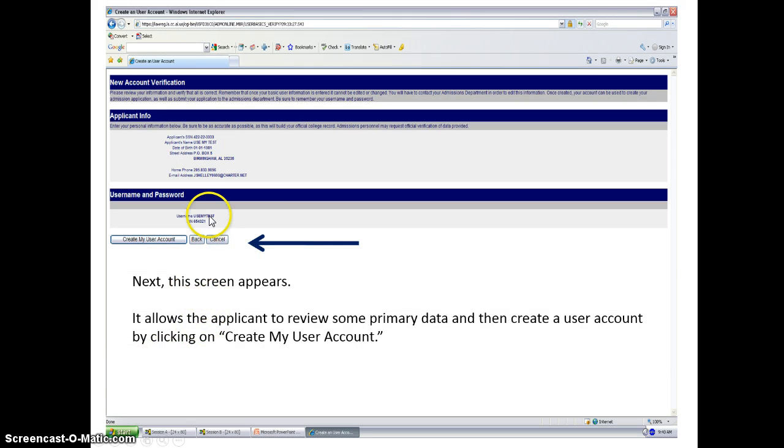This screen shows someone who has already entered primary applicant information. And your screen will look like this. You'll need to check the information for accuracy. And if it is accurate, you'll go ahead and click Create My User Account.